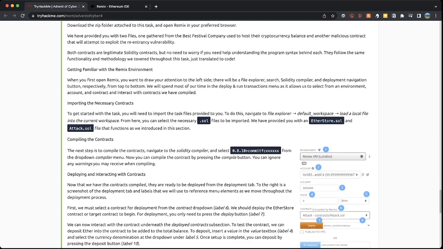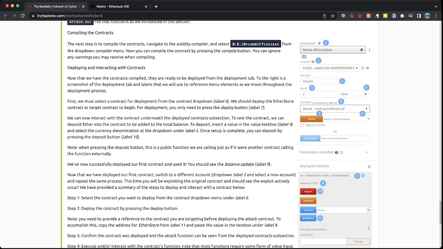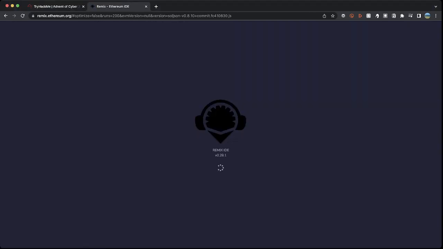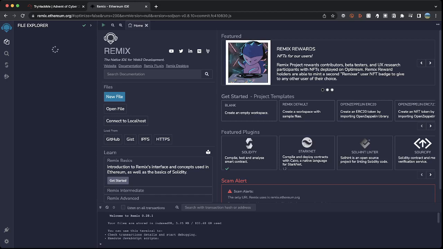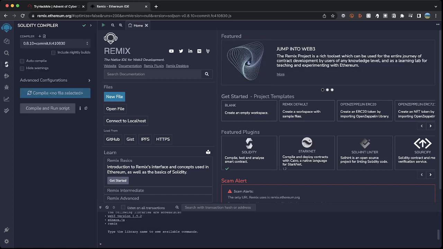Okay, so we've imported the contracts into there, we've changed it to 0.8.10, so now from the drop down compiler menu, you can compile the contracts. That's all we're going to look to do now. Let's just refresh it now I've updated it. So where I've done it all through, it's thrown me a little, but now we're on there.